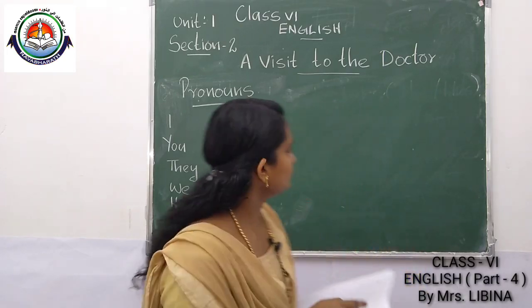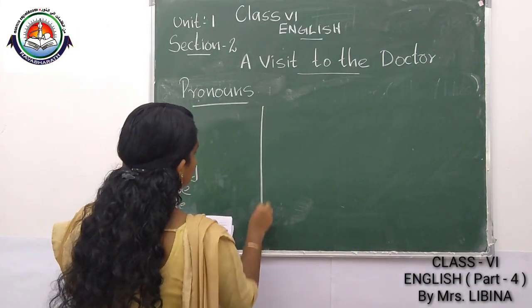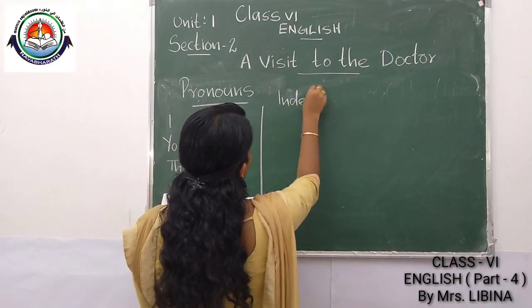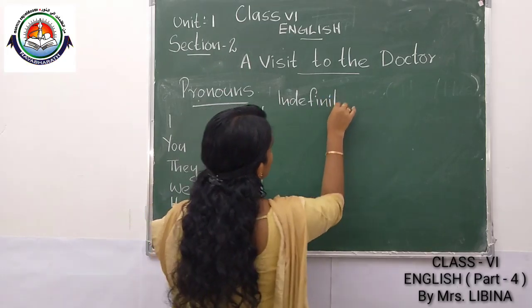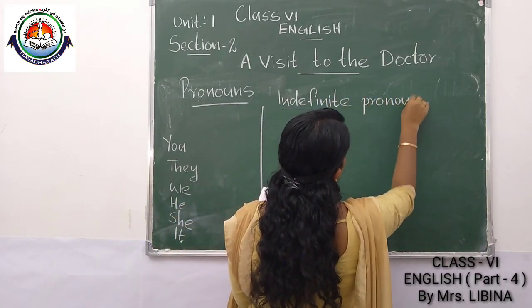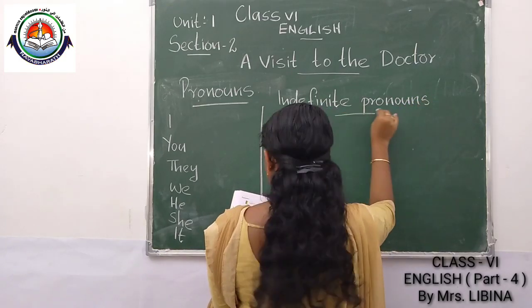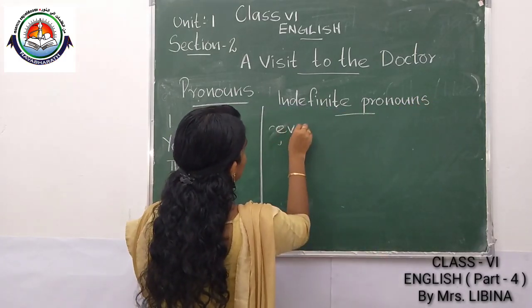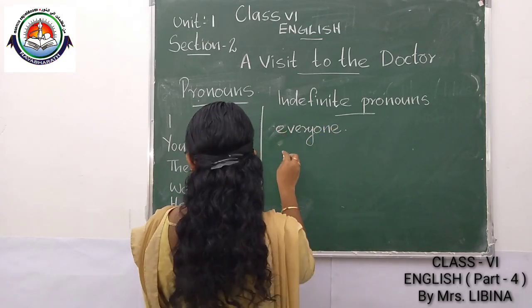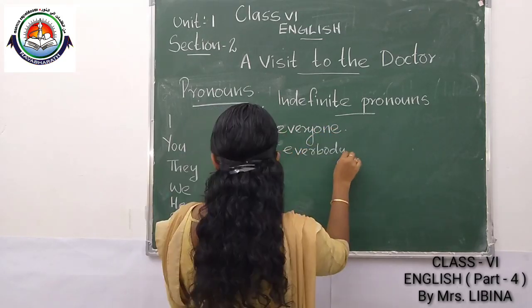Listen. Indefinite pronouns. Everyone, everybody.